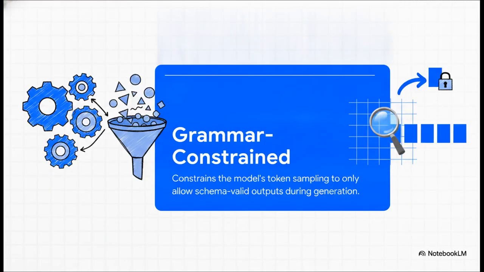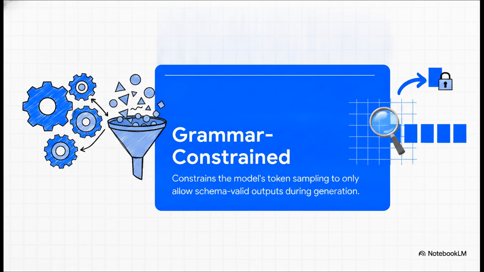Now you might be wondering, how on earth does Claude actually guarantee this under the hood? It does it through a technique called grammar-constrained sampling. I know that sounds like a bunch of heavy technical jargon, but it's actually this beautiful piece of precision engineering. Think about it. When Claude generates a response normally, it's just predicting the next token, right? Without constraints, it could pick literally any word in its vocabulary. But with grammar-constrained sampling, the API takes your specific JSON schema and compiles it into a strict, ironclad grammar.